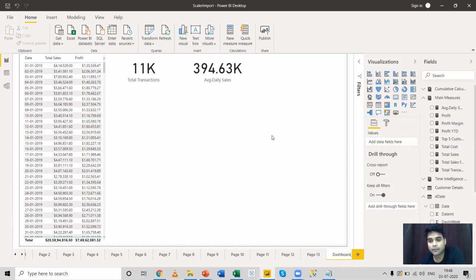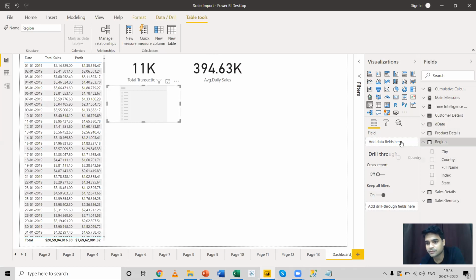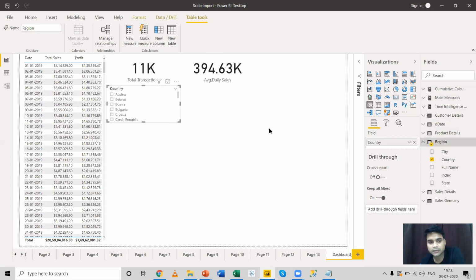Now the next thing that I'm going to take is a slicer. So let me quickly build this particular dashboard. For this slicer, I'll be using a country slicer or region slicer, a region column over here. And let me keep this slicer over here. I'm just bringing the components over here before I start formatting it.